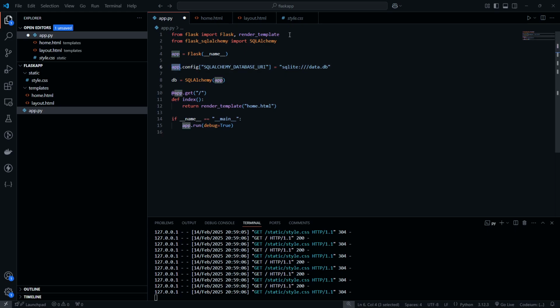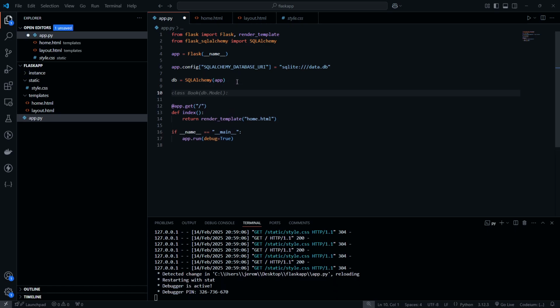So we're going to configure our app and say, where is our SQLAlchemy database? SQLite:///data.db basically just means we're going to create a SQLite database and it's going to be in this data.db file. Next, we're going to create this db variable here, and this is going to be how we interact with our database.